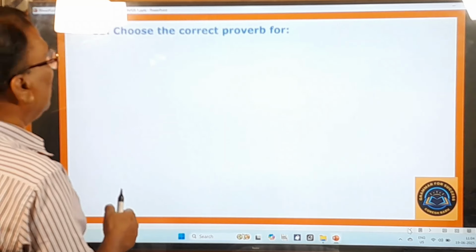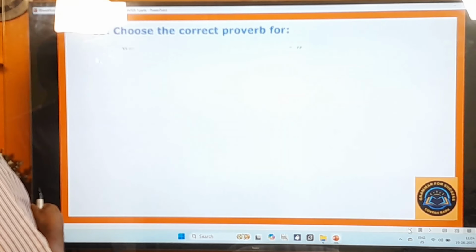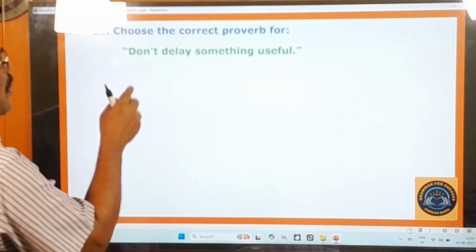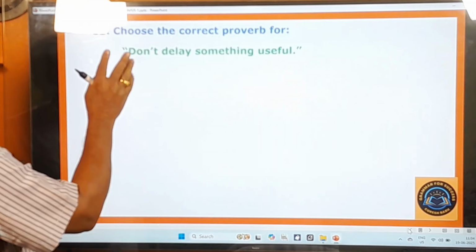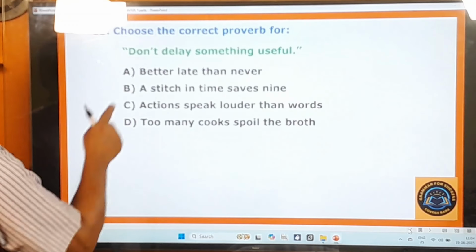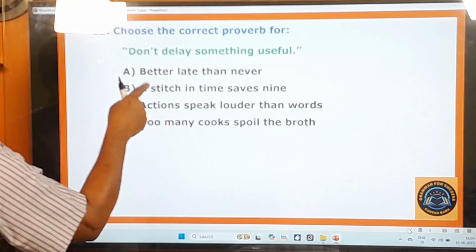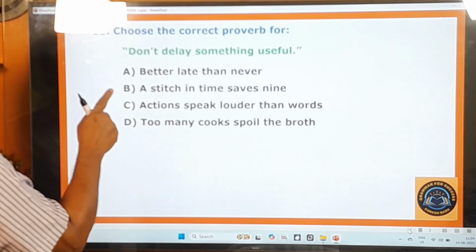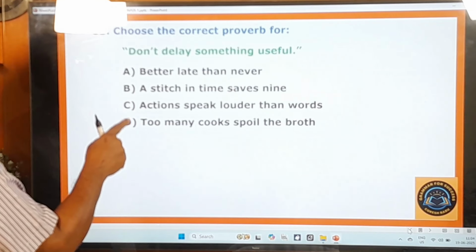63rd question. Choose the correct proverb for: don't delay something useful. Now you have to choose the correct proverb. Better late than never. A stitch in time saves nine. Actions speak louder than words. Too many cooks spoil the broth.